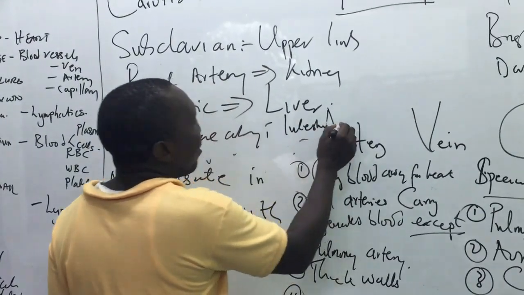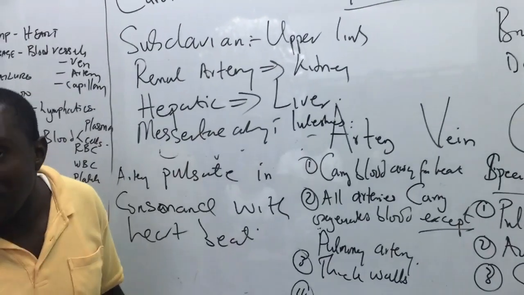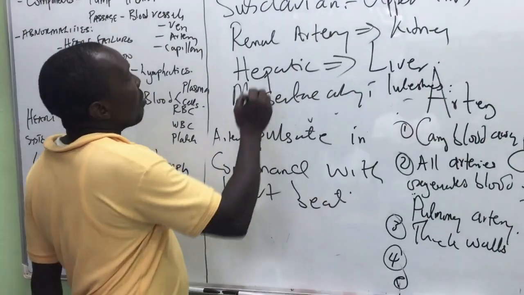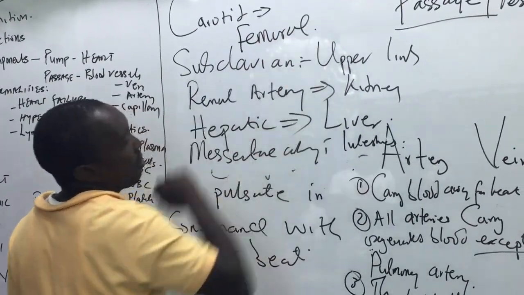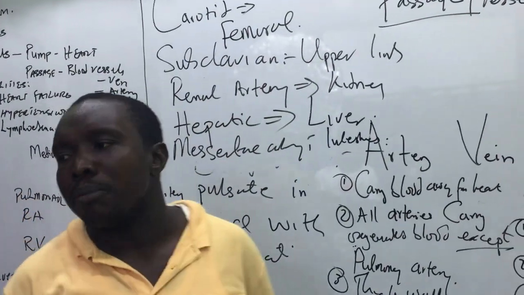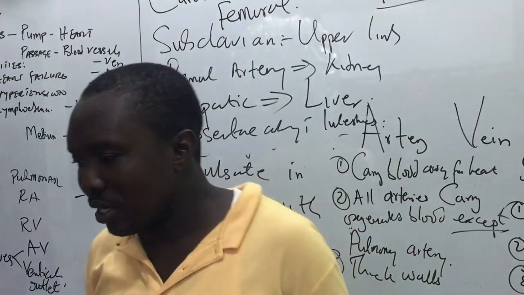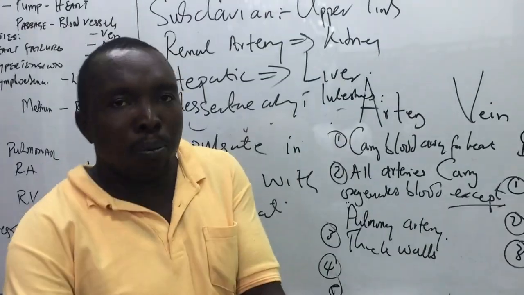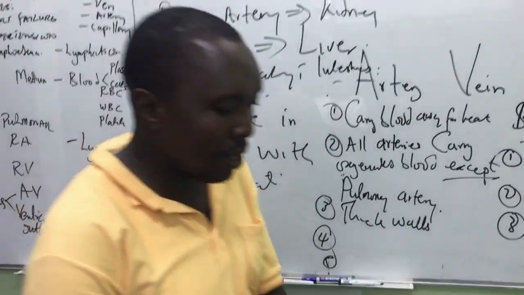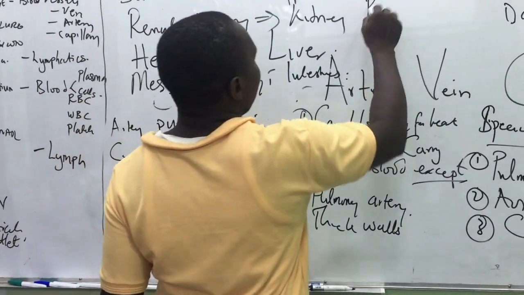Is that okay? Then finally, the one that supplies the lower limb, they are called the femoral. That's all. These are arteries you should know. If you want to know extra, I can tell you extra. The one that they usually count the pulse on from the hand, that place when the doctor places the hand on, is the radial artery.